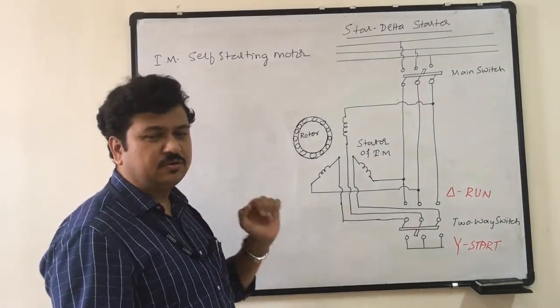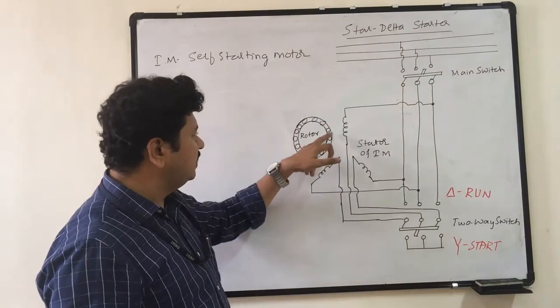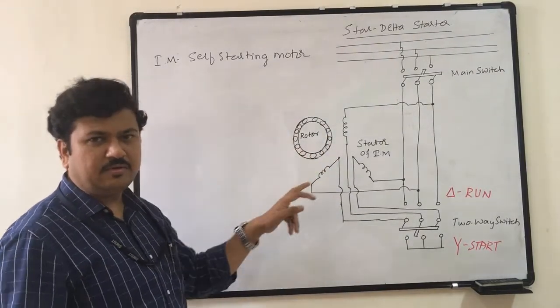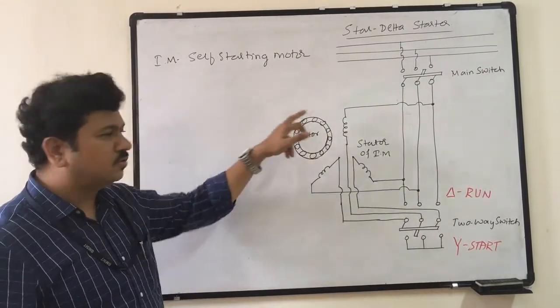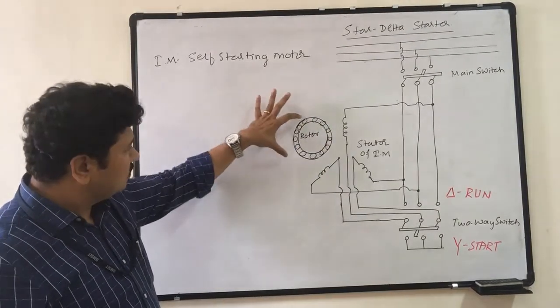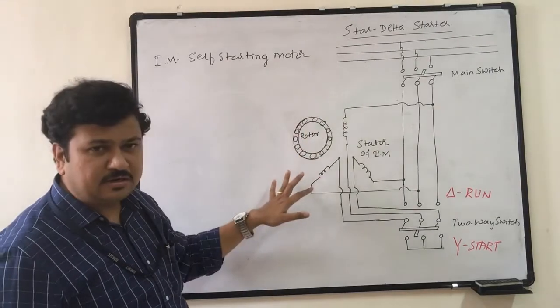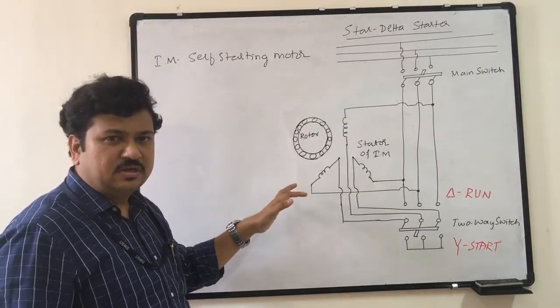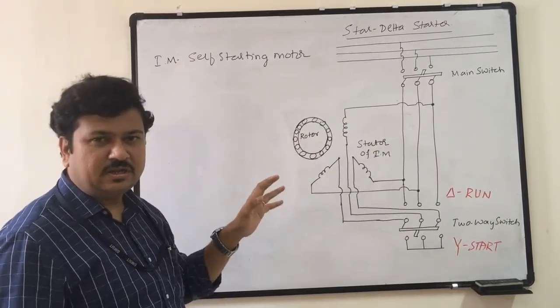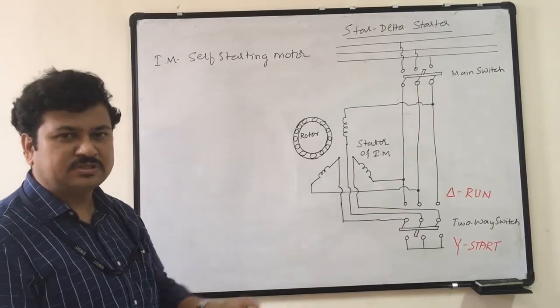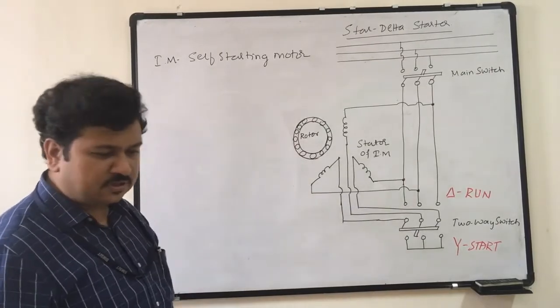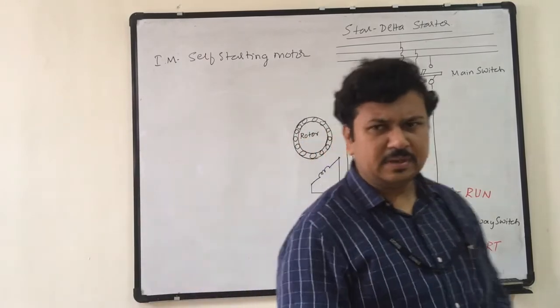Due to the relative motion between this rotor conductor and the RMF, an EMF is induced in this rotor conductor, and this rotor, because it is short circuited, starts carrying current. It will create its own flux, and those two fluxes created in the air gap will interact and the force is exerted. So this is the operation of induction motor briefly.